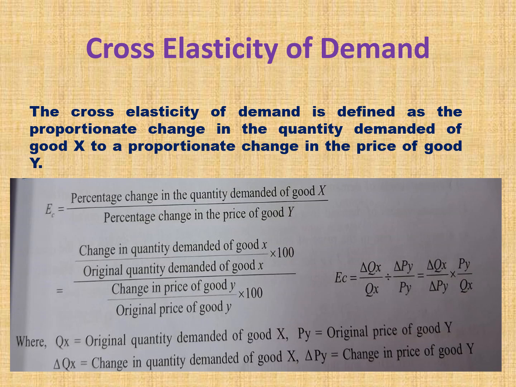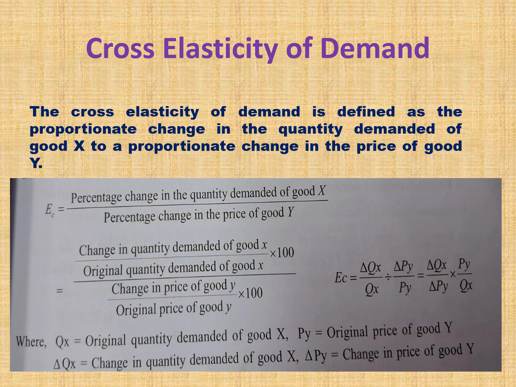Change in price of Y commodity means P2 minus P1. P2 means the present price of the commodity minus P1, the previous price of the commodity, divided by Py. Py means the initial price of the Y commodity.